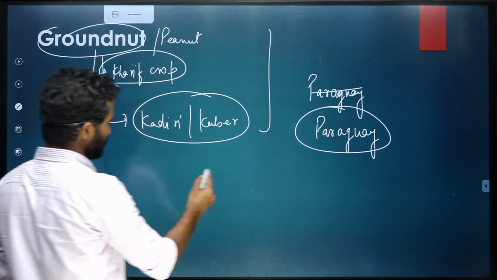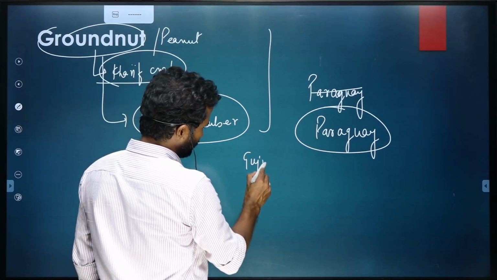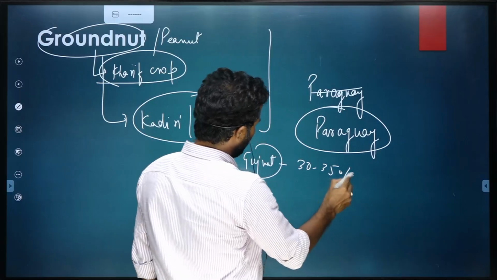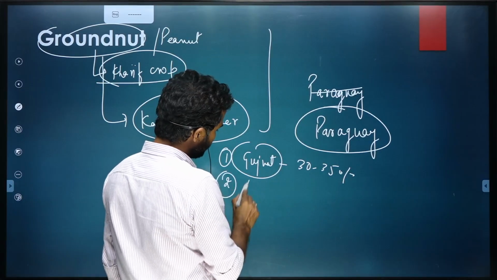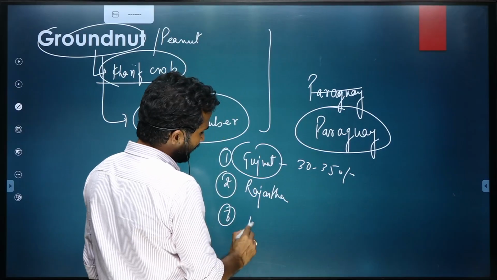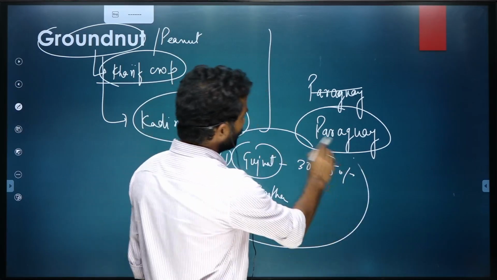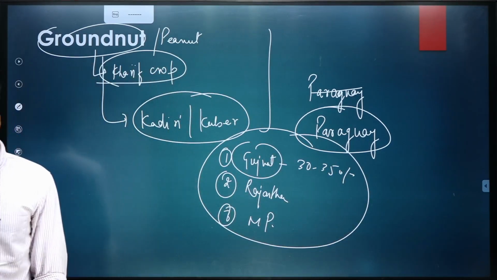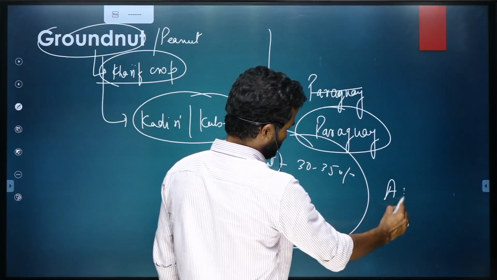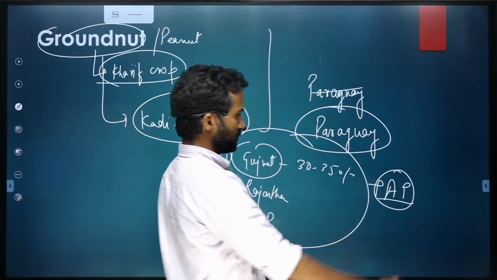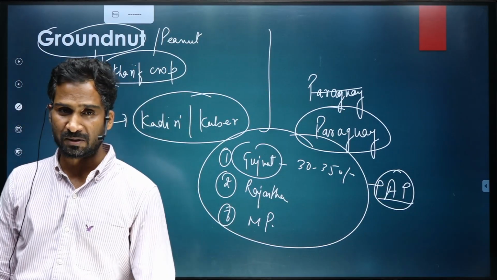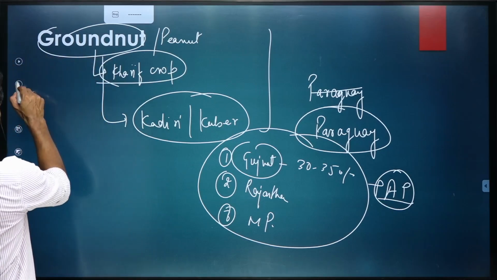Most of the production of groundnut comes from Gujarat, nearly 30 to 35%, then Rajasthan, then MP. So these are the leading producers of groundnut in the country, including Andhra Pradesh. So these are the important crops that we were supposed to discuss today.